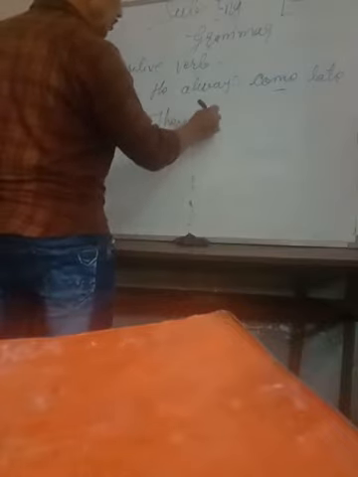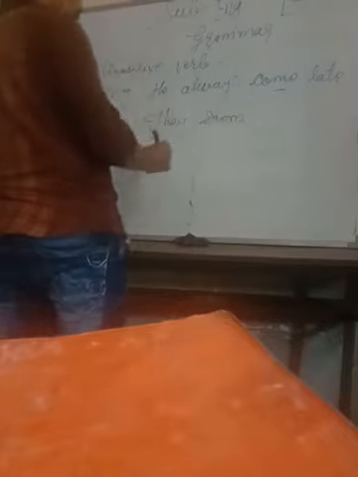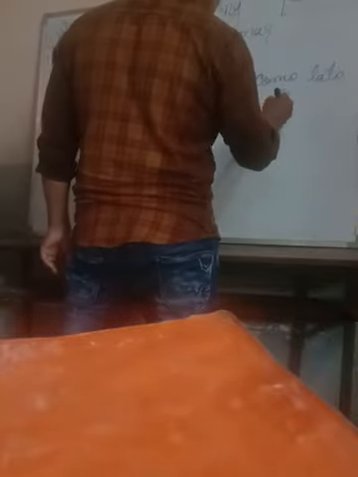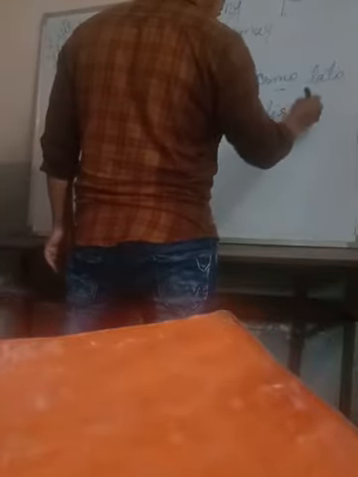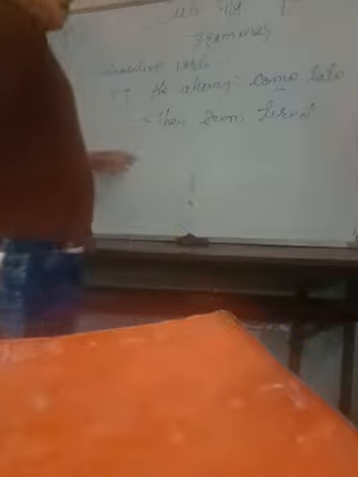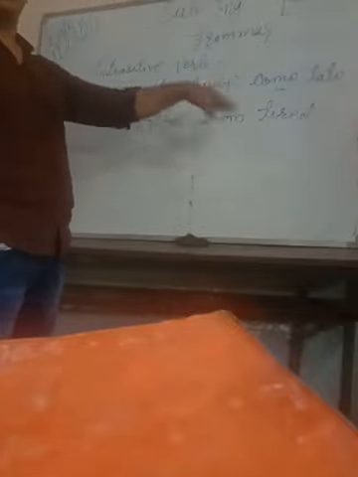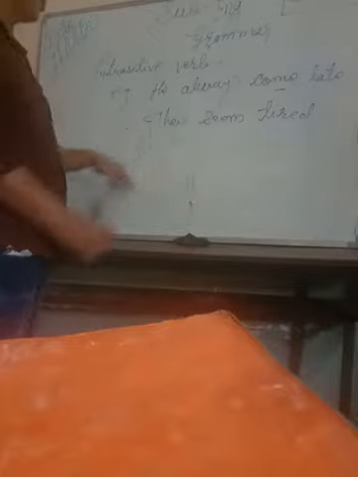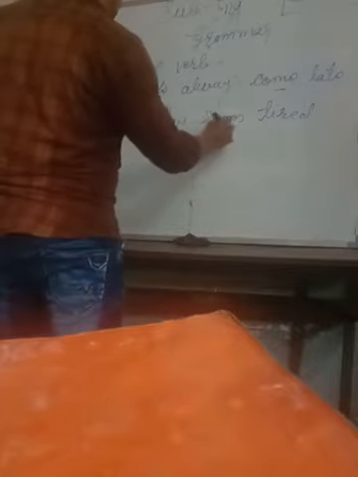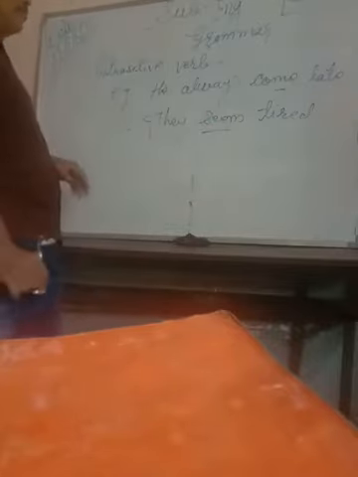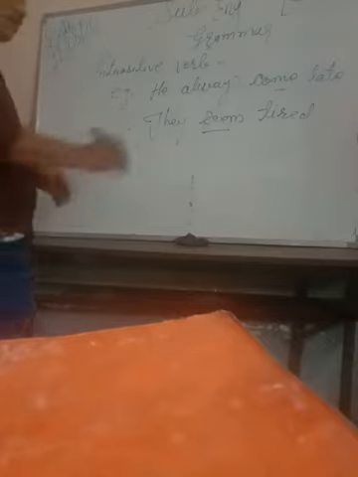They seem tired. Here also the same thing. Seem is a verb, but it does not have any object after it. So it is also a kind of intransitive verb. So these are the verbs. Now look here.